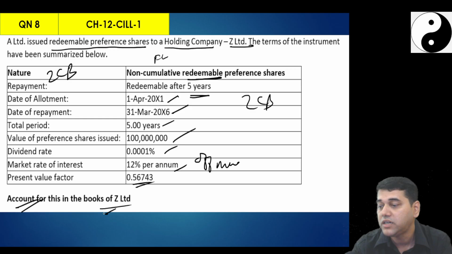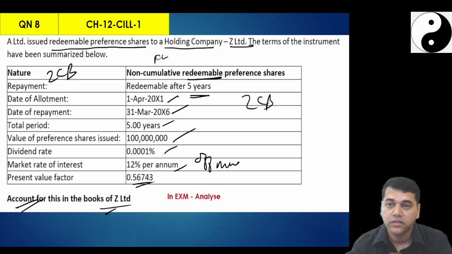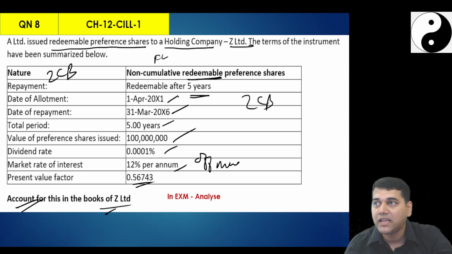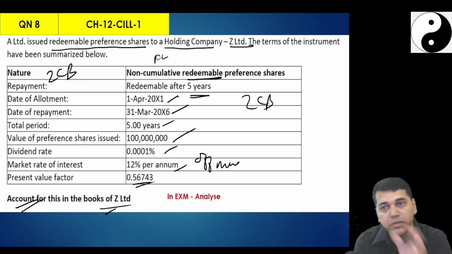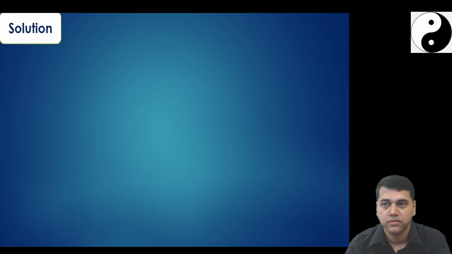Be careful with the word account. I don't know what they are going to tell you in the exam. They may say analyze in the exam. So, this question requires certain explanations on how you are going to account for it. In the exam, they may say analyze or explain how you account for this. Then in that case, it becomes theory based. So, write the first solution.